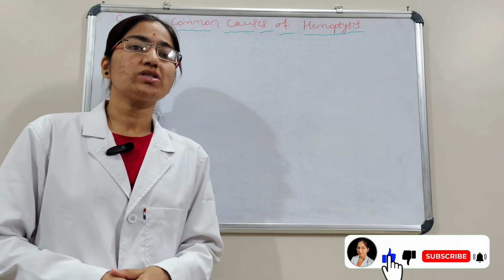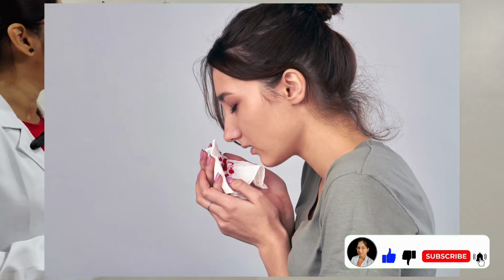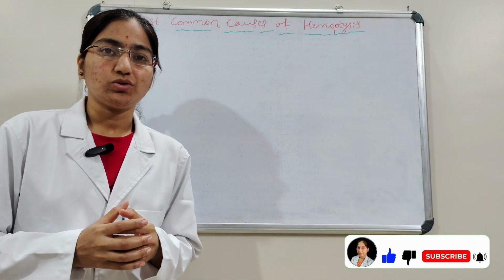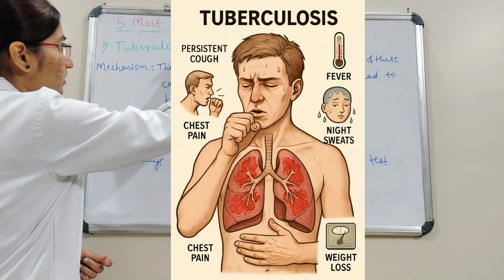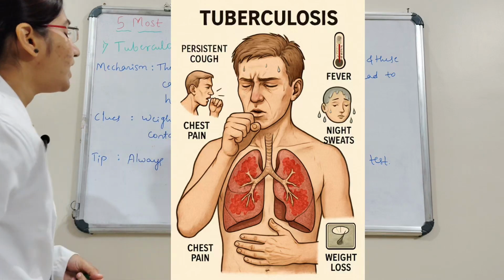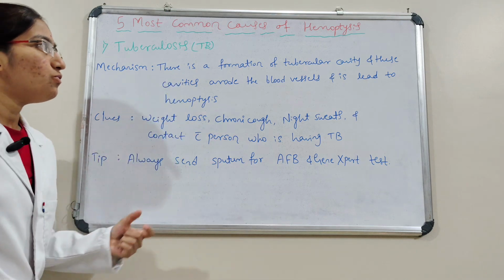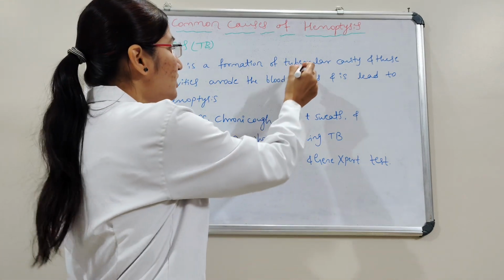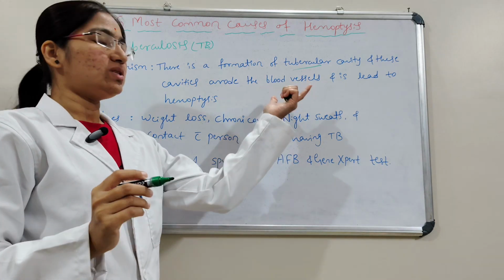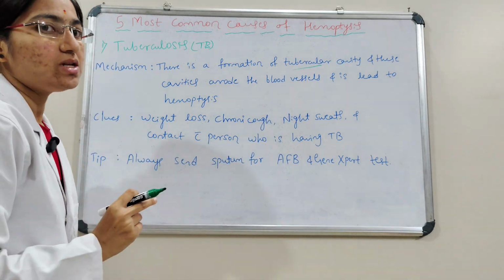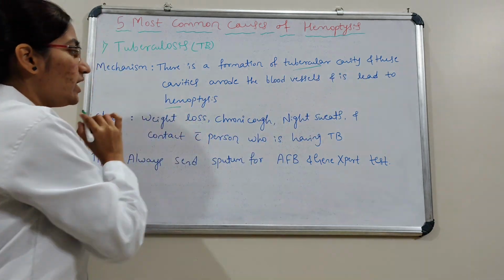In this class, we are going to discuss the causes of hemoptysis. We will discuss the 5 most common causes of hemoptysis. First cause is tuberculosis. Here, first cause is TB, and then we will see the mechanism of action. The mechanism is the formation of cavities, that is tubercular cavities, and these cavities erode the blood vessels, weaken the blood vessels or disrupt the blood vessels, and this leads to hemoptysis.